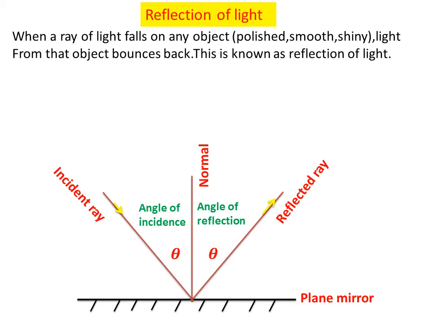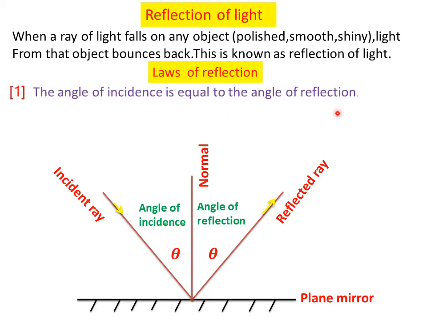The first law of reflection is that the angle of incidence is equal to the angle of reflection. This means the angle between the incident ray and the normal is equal to the angle between the reflected ray and the normal. Both angles are equal; here we have taken theta and theta. If the angle of incidence is 45 degrees, then the angle of reflection will be 45 degrees. So the angle of incidence is equal to the angle of reflection. This is the first law of reflection.